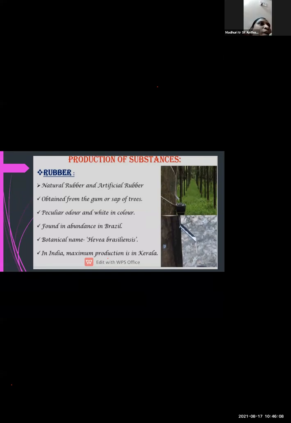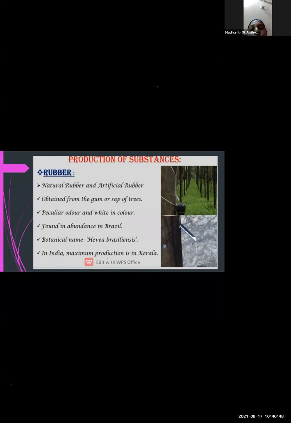So in chapter number 2, that is characteristics of living things, we have studied excretion. So the plants also excrete by oozing out gums or a white sticky substance which is known as latex, that is given out of the plant. That is called the excretion part of the plant, and this is seen in the gums or the saps of the trees. But these things are useful for us, so we are collecting this sap of the trees and we are making different objects from the rubber trees.